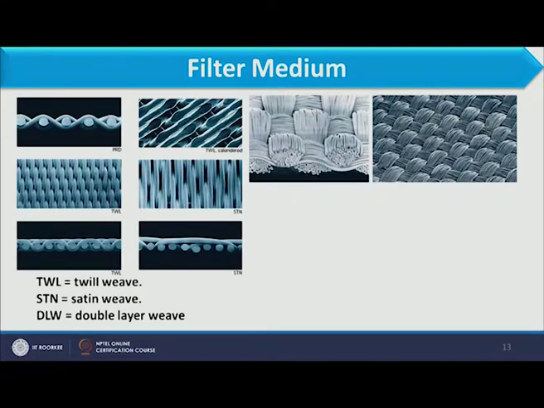Some images you can see over here give the idea of that filter media. It is basically woven cloth, very thick cloth, that we use as a filter media.